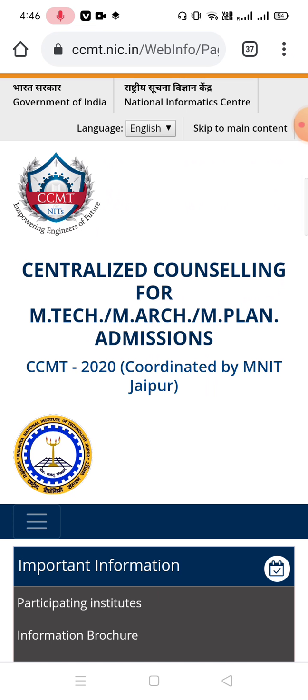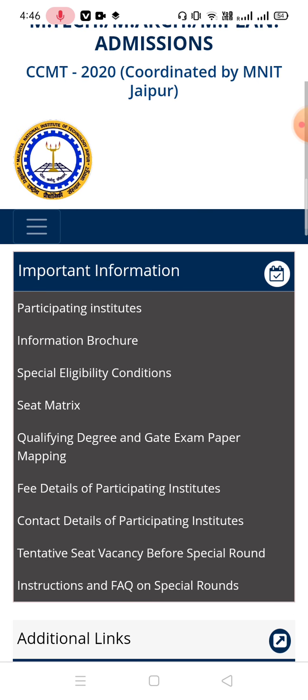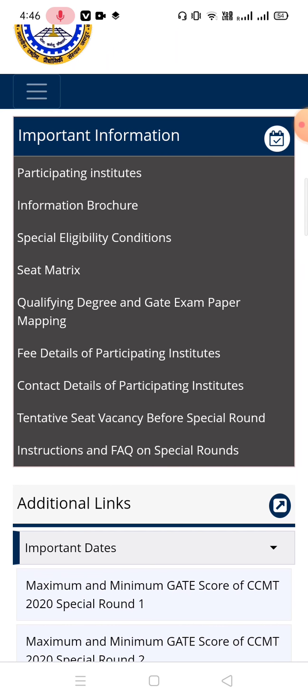So if you want to take admission in IIITs like IIIT Bangalore or Hyderabad, you have to fill the form from the individual IIIT site. Here you will get only centrally funded IIITs, NITs, and some other central universities.